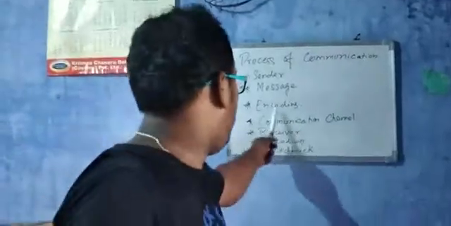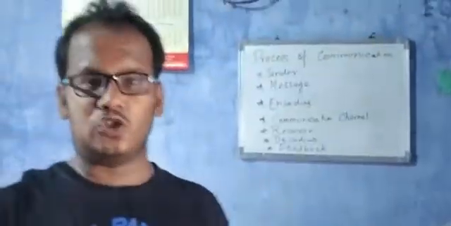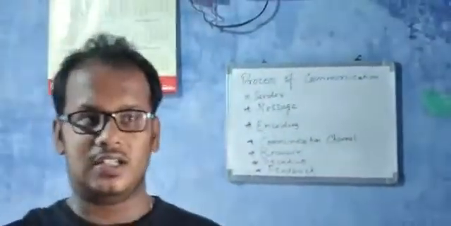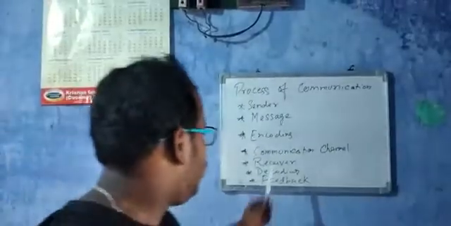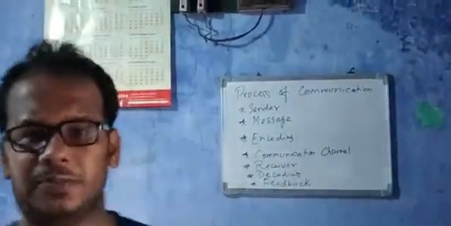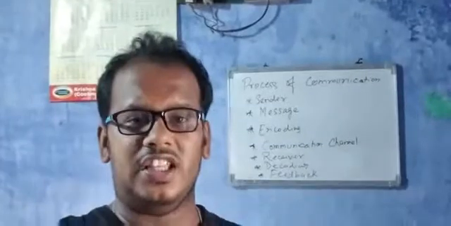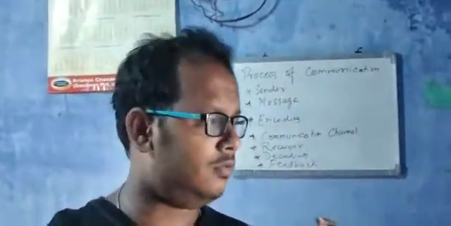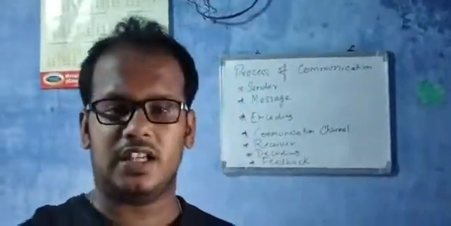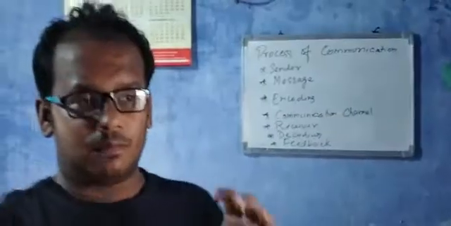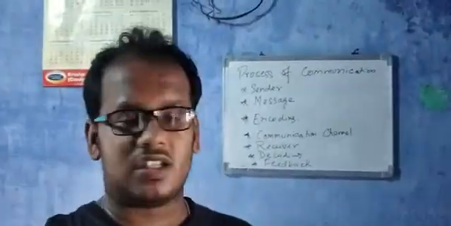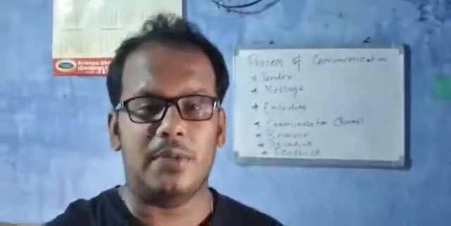Now, encoding. That message is to be encoded, kept secret, so that other people won't know what particular information is being conveyed. Now, the communication channel. The communication channel is the way, or the medium, through which the data is to be sent, just like wireless media or wired media.